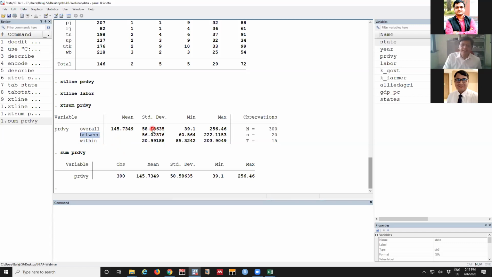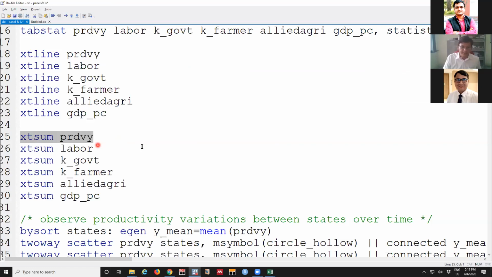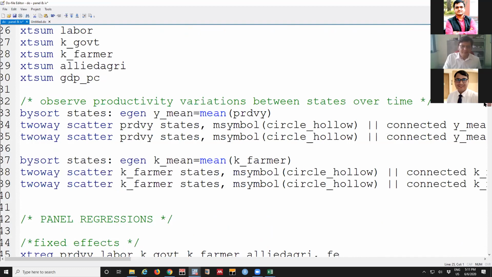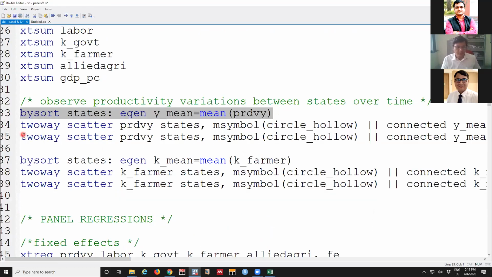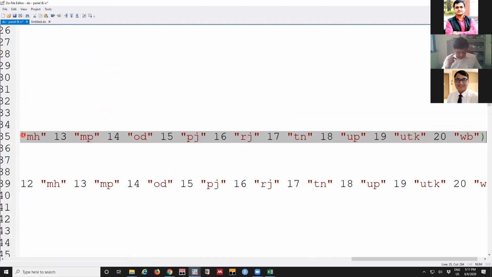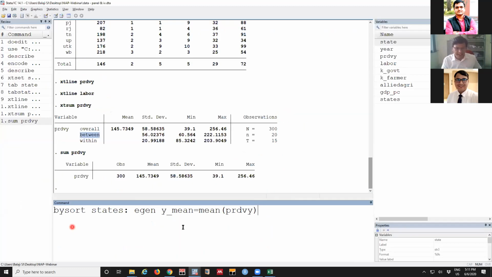This statistic is necessary when we are running a panel model. There will be within state variation and between state variation displayed, and based on the characteristics we will again assess the significance. These are very simple, very beginning ways of exploring the data. If we want to observe productivity variations still more clearly, we'll do it in two steps. I'll explain what this line means.